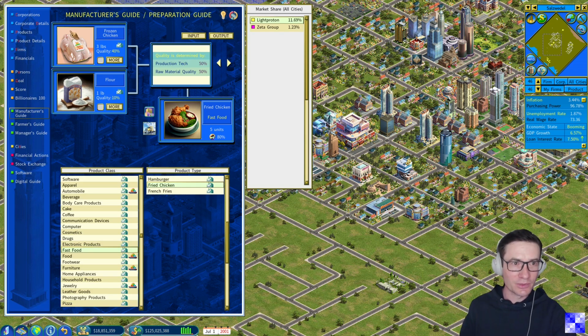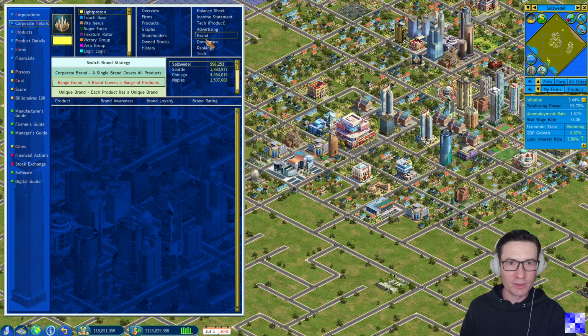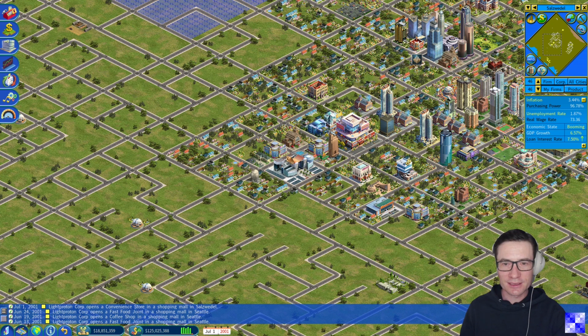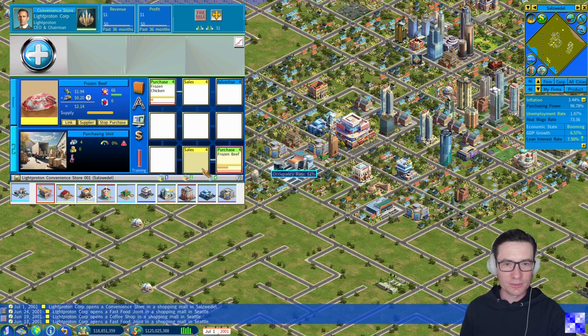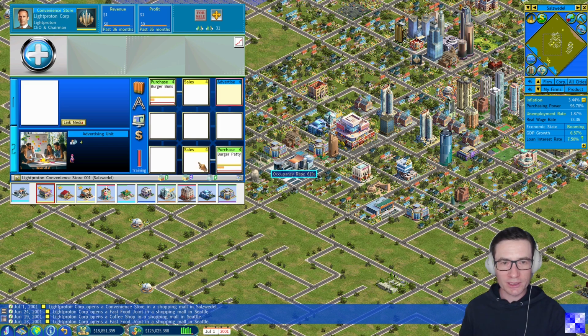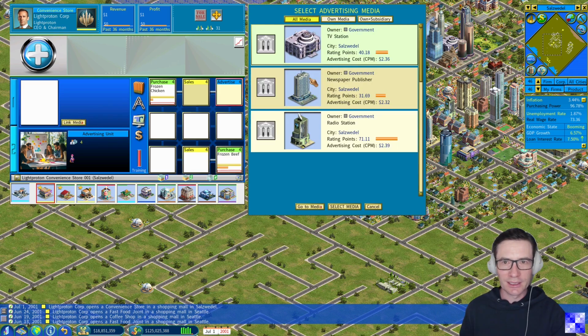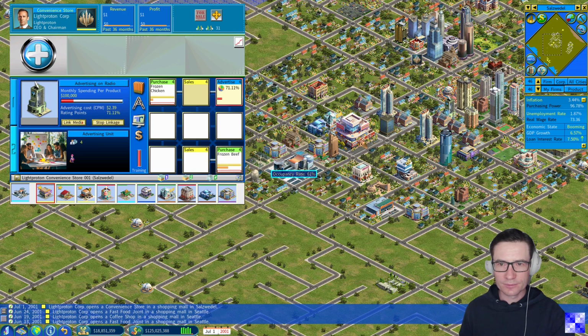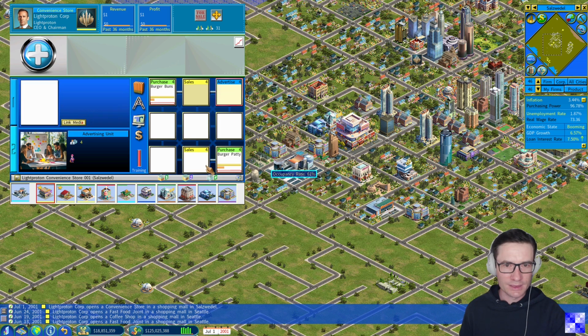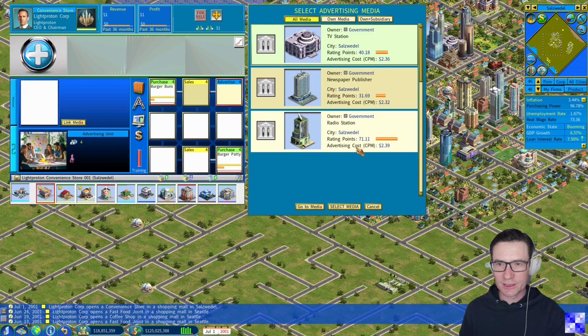Let's check. This is what we have said in the beginning. Remembering here, ranged brand. A brand covers a range of products where one livestock products will have one brand and the food product, burger buns and burger patty, will have their own brand. That's also directly linked to media, and attribute a little bit of budget.